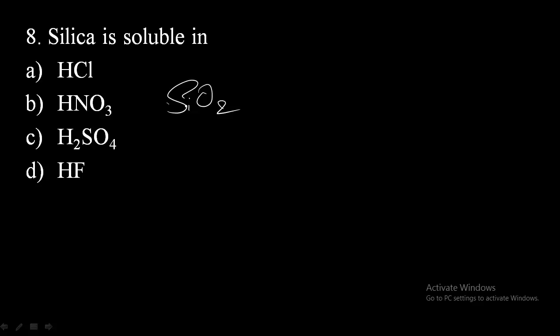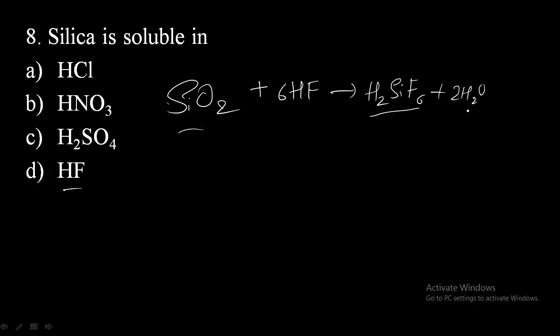Silica SiO2, which usually reacts with hydrogen fluoride. So when it reacts with hydrogen fluoride, it will form H2SiF6 along with the liberation of water. HF, hydrofluoric acid, is strongly acidic. So therefore it will react with SiO2 to form H2SiF6. Due to this reaction, it will get dissolved in the HF, and thus option D is the correct answer.